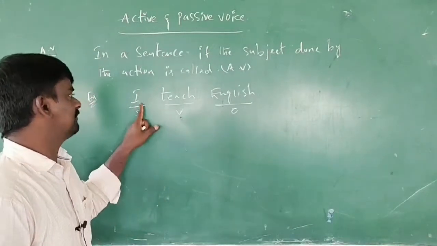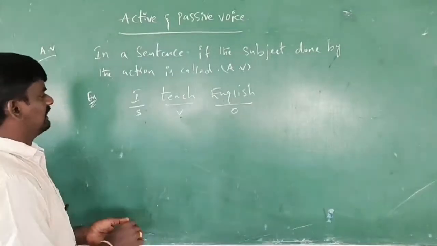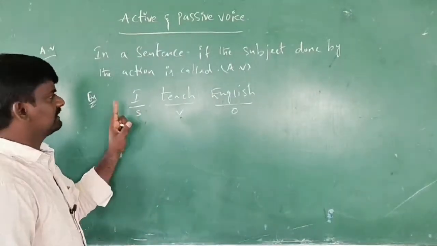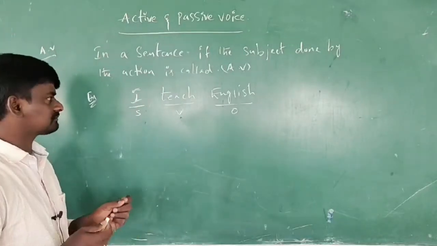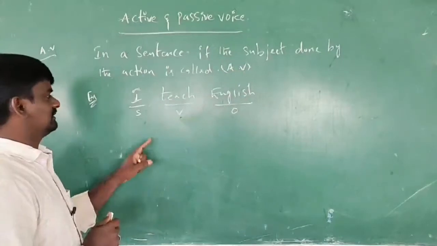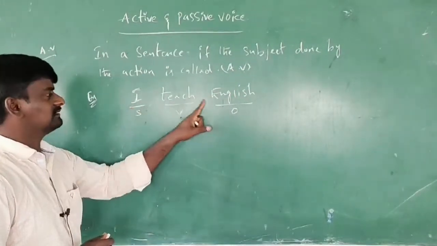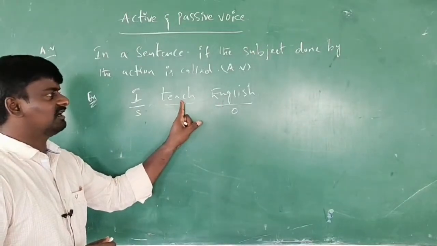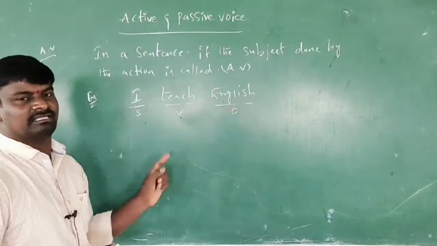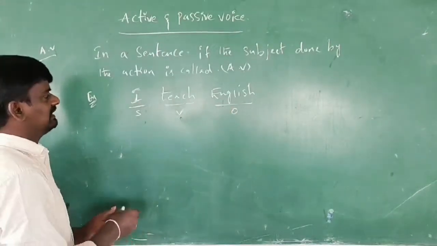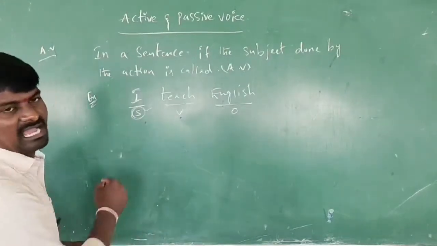Here I am giving you an example: I teach English. Here you can understand, in this sentence the subject I does the action. I is the subject, teach is the verb, English is the object. In a sentence, if the subject does the action, it is called active voice. Here the subject is the most important. This is the active voice.